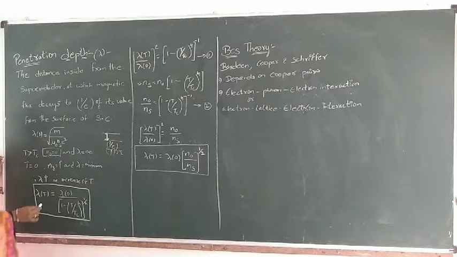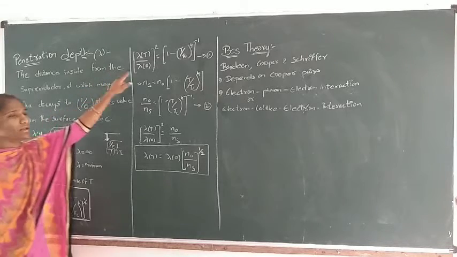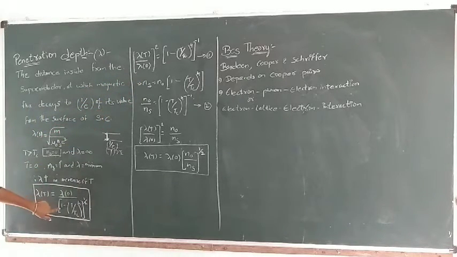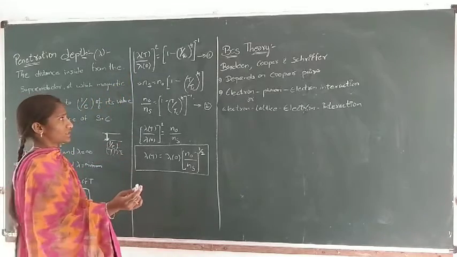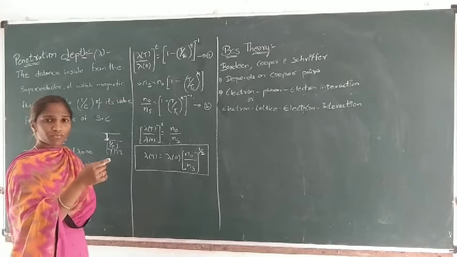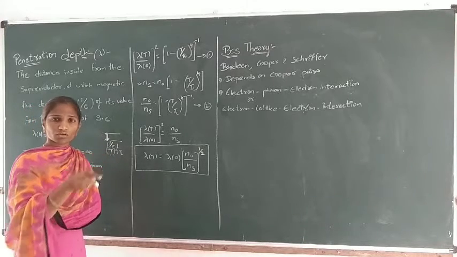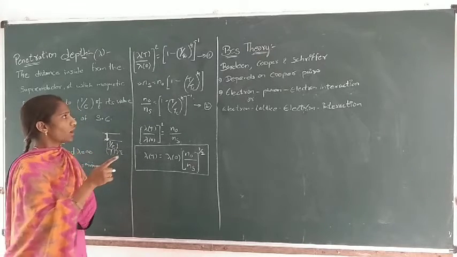Now let us make the numerator of the RHS the denominator of the LHS. Then lambda T by lambda naught is there, and the under root will be there for the denominator. If we move it upwards, the denominator becomes power minus 1 by 2. If you shift the under root to the LHS, then you will have a square on the LHS. So we know the relation between the super electrons and the penetration depth.